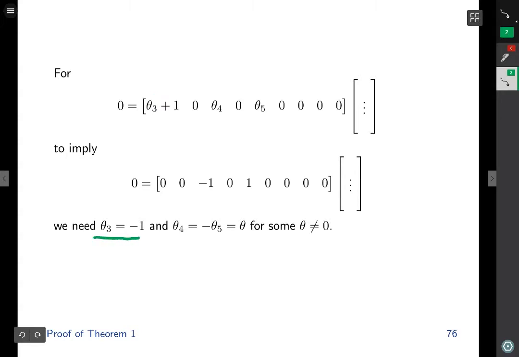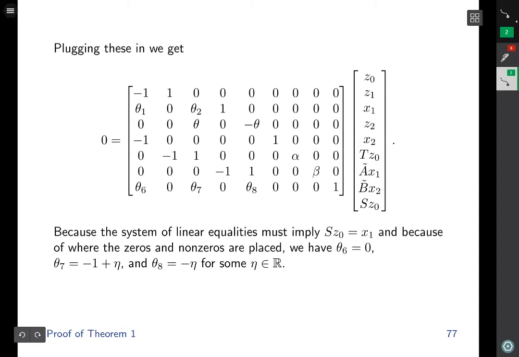In other words, we need theta 3 to be equal to minus 1. And we need these two components to have the same non-zero magnitude, but of opposite signs. In other words, theta 4 must be equal to minus theta 5, and that must be equal to some value theta that is not equal to 0. Plugging this into our linear system, we get this simplified linear system.